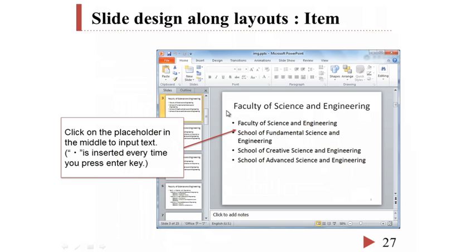Title and content slide layout consists of a title part and a content part. We can insert any information by typing after clicking. In the content part, there are placeholders in the middle to input text. This big dot is inserted every time you press the Enter key. By using this, we can easily write an itemized presentation material.